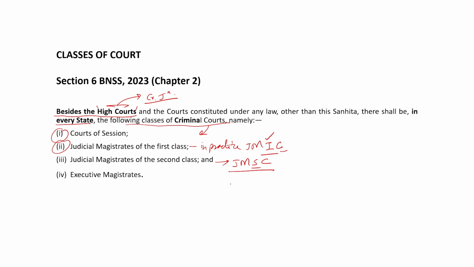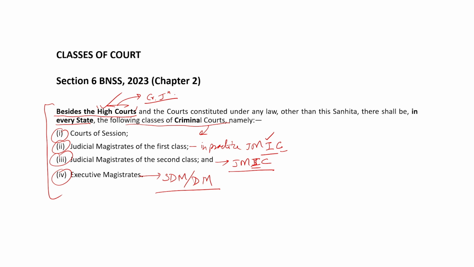Then Executive Magistrates, SDM, DM, as we know. So they all are criminal courts: High courts in a state, session, judicial magistrate first class, judicial magistrate second class, executive magistrate.